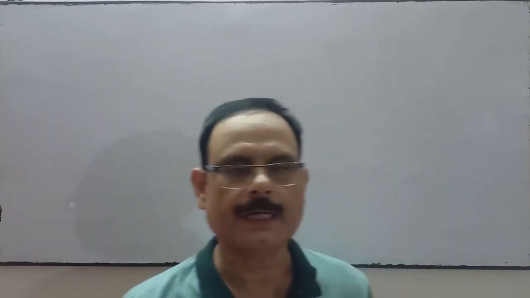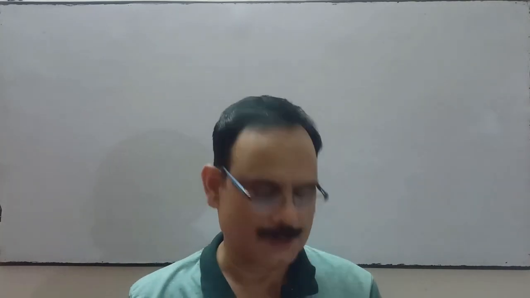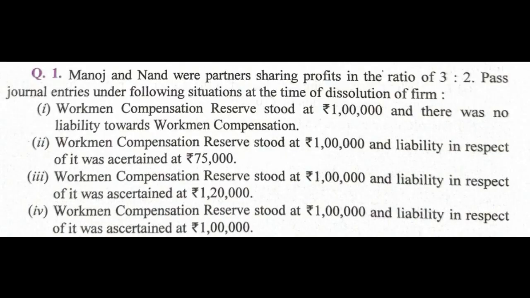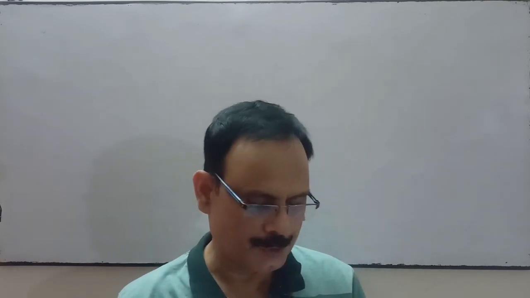Now we'll see one problem related to the accounting treatment of workman compensation reserve when the partnership firm is dissolved. So see the question. Manoj and Nand were partners sharing profit in the ratio of 3:2.